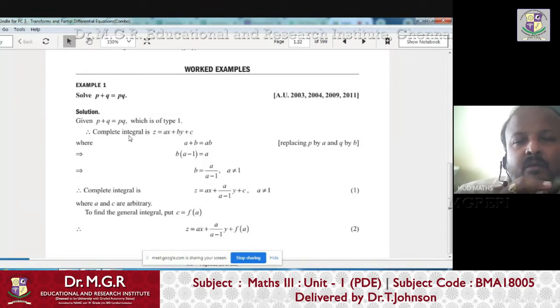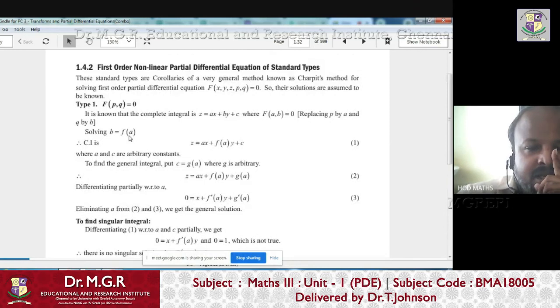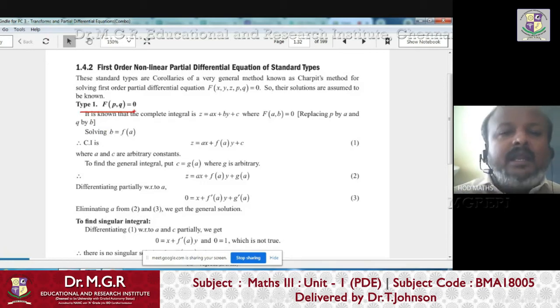So here we are going to solve only some standard types of PDEs, because in your syllabus there are only certain types of PDEs that we are going to study. So we call them standard types. Now you see type 1 PDE. What is type 1 PDE? I think you can see it on the screen. Type 1 PDE is of the form f(p, q) equals 0.